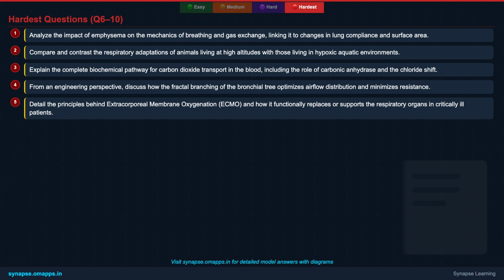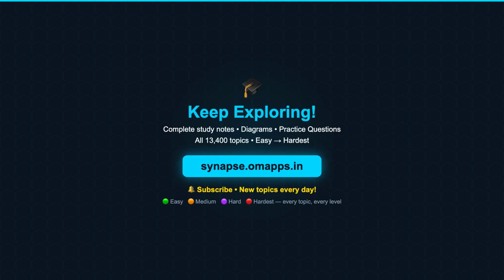And 10. Detail the principles behind extracorporeal membrane oxygenation, ECMO, and how it functionally replaces or supports the respiratory organs in critically ill patients. And that concludes our deep dive into respiratory organs.